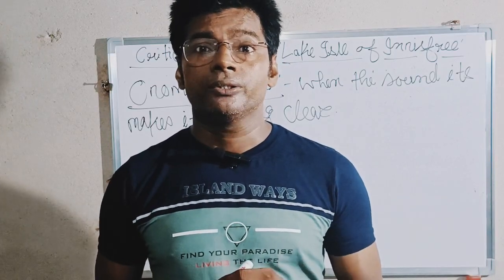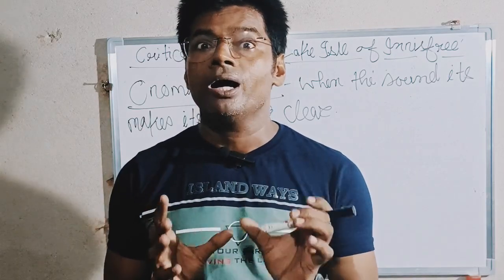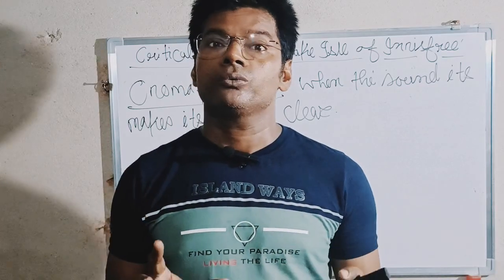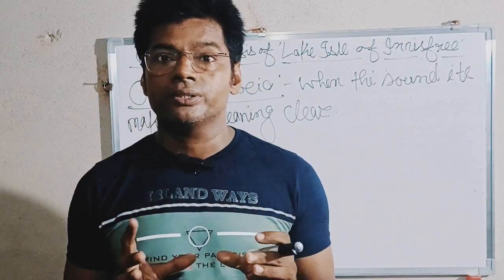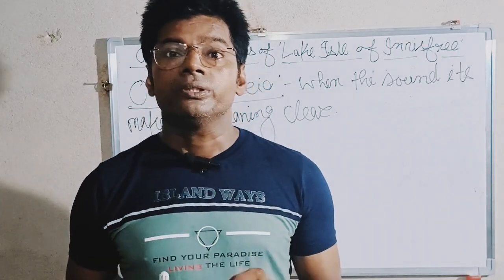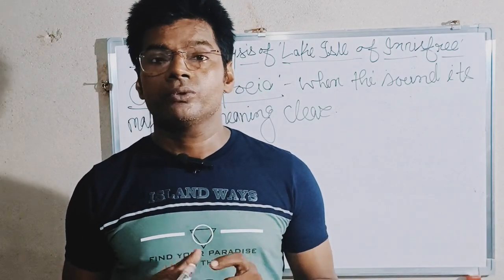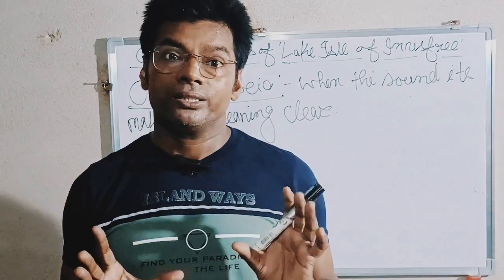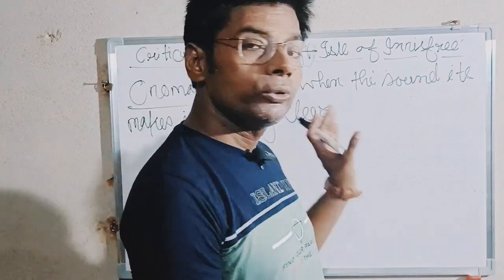Like if I say that the dog was barking, here the word bark denotes a certain kind of sound. So if you find the use of certain words in the poem that signify a certain kind of sound, there it is onomatopoeia. Just remember, my dear learner, this is the pronunciation, onomatopoeia.